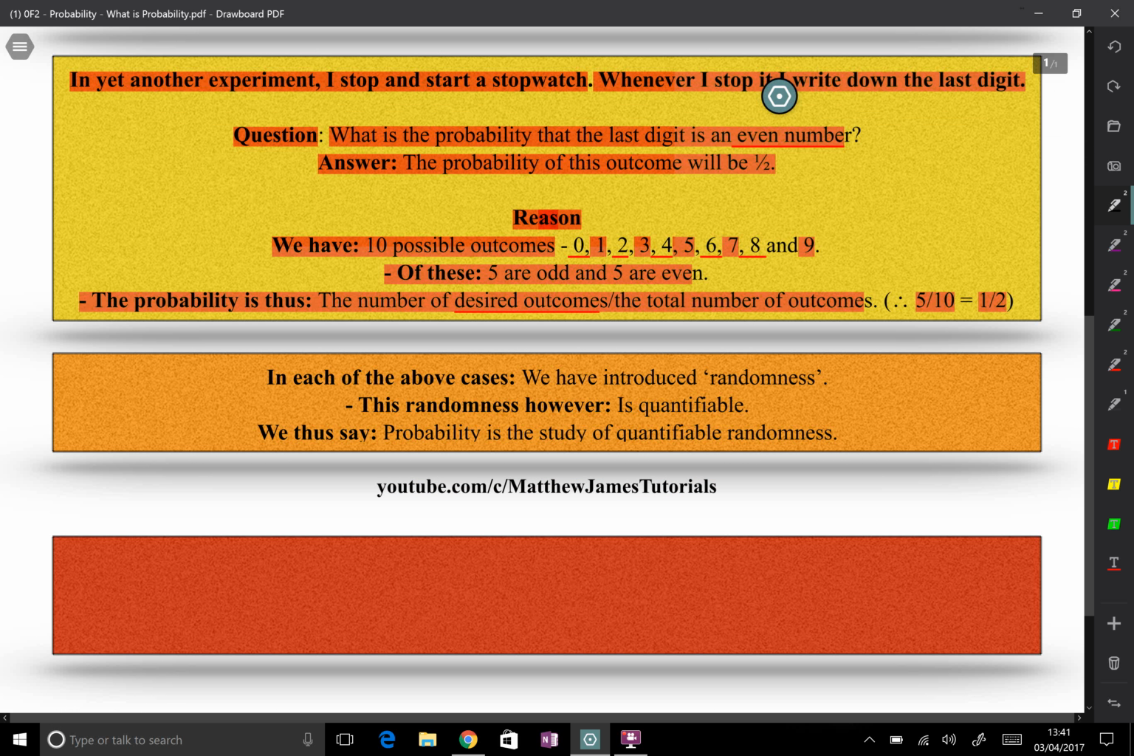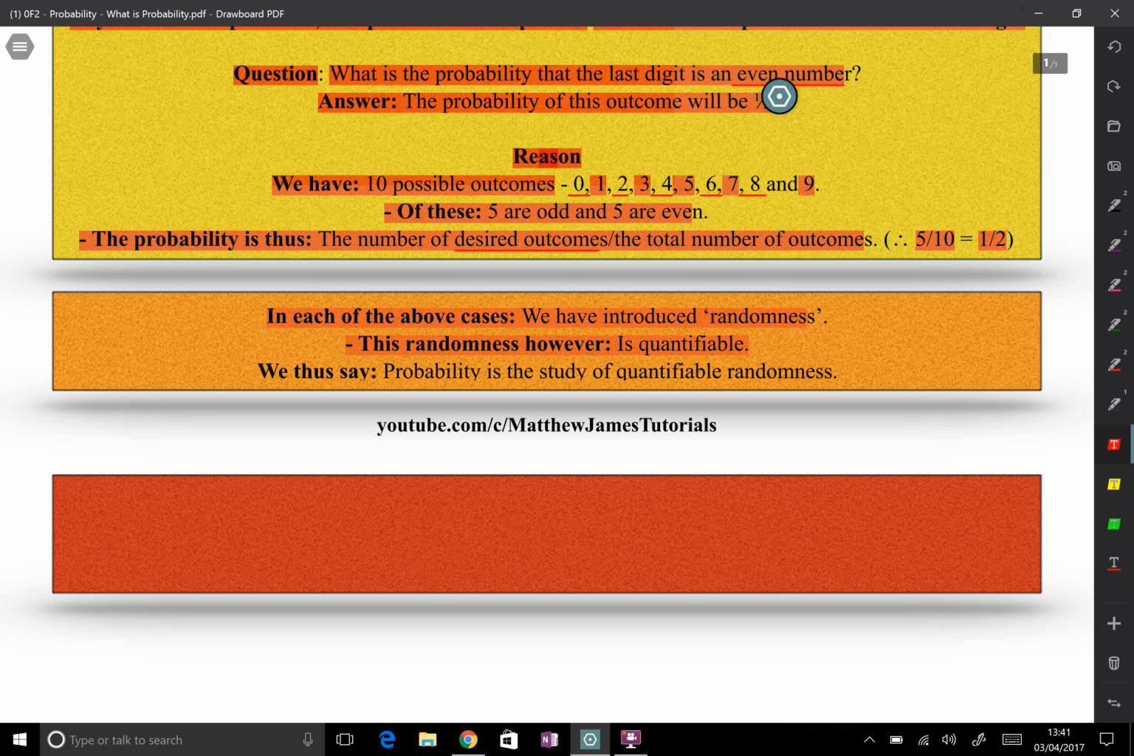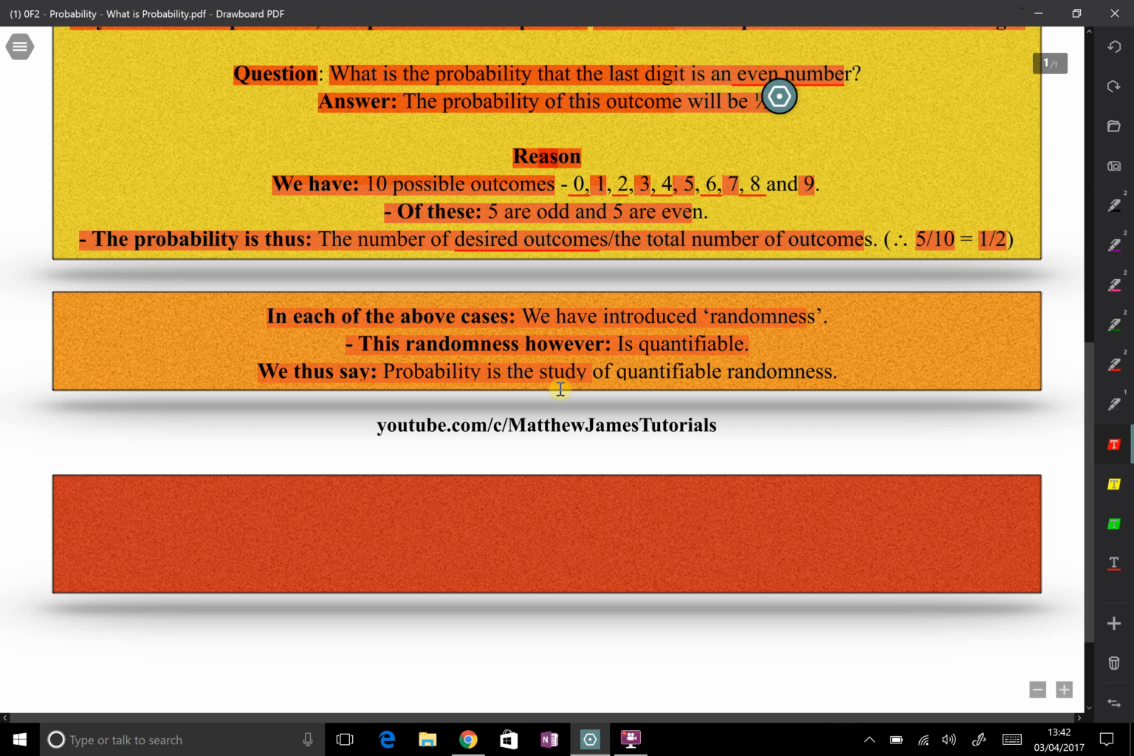So all in all, in each of the above cases, we have introduced randomness. And this randomness, however, is quantifiable. So it's not the kind of randomness in which most of us are accustomed to talking about, where there's no plausible reason for it occurring. And what we thus say is probability is the study of quantifiable randomness.